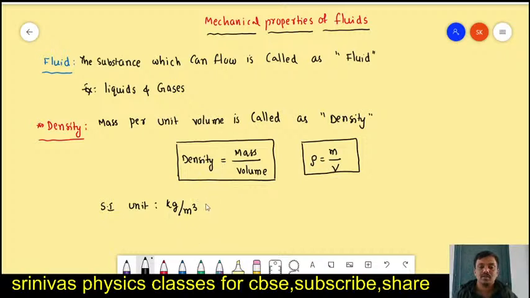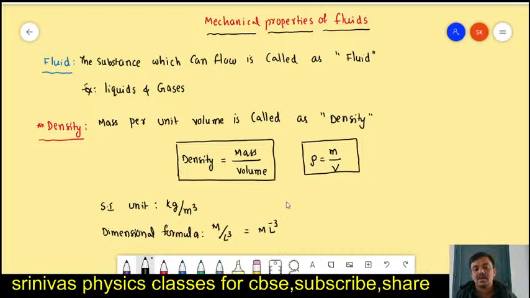If you want to write the dimensional formula for density: mass is a fundamental physical quantity. Volume depends upon length, breadth, height, and everything is length only. L into L into L gives L cube, so we get M L power minus 3. This is the dimensional formula of density.